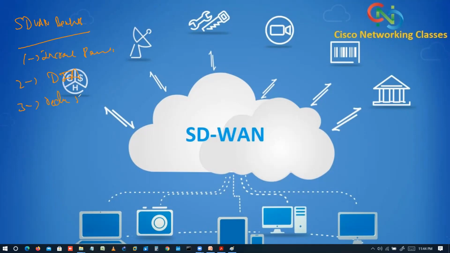It reduced operational and management cost through centralized management that was commonly cloud-based, right? And the last one, lower WAN cost by using cheaper internet or LTE connectivity as an alternative to MPLS, right? Okay, so let's check this slide here.